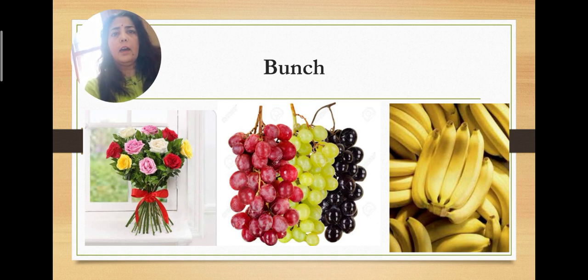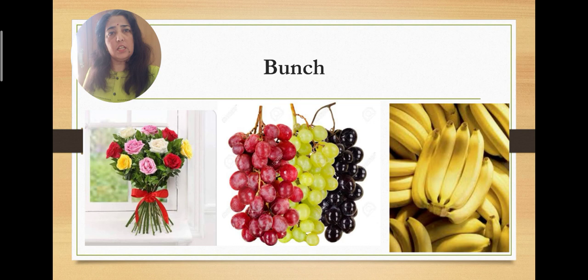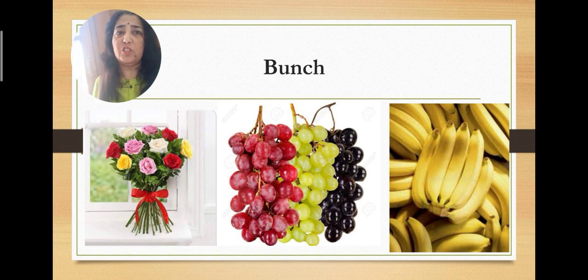Over here I have a collective noun, that is bunch. Bunch is a collective noun which can be used for a bunch of flowers. So many flowers are tied together at a point. So, a bunch of flowers. In the same way, we have a bunch of grapes. So many grapes are joined to a single stem. So a bunch of grapes. Then we have a bunch of bananas. Okay, so at times the same name is given to different groups of things.